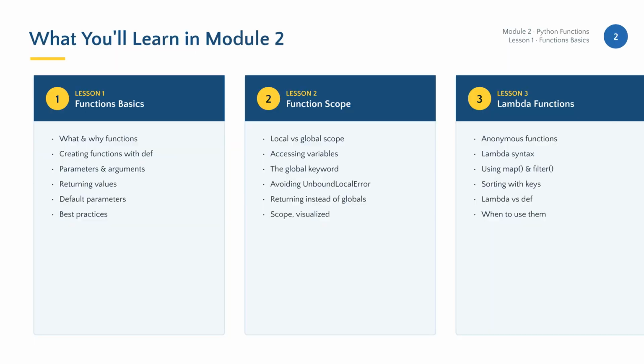Let's get started. Here is our roadmap for this module. We begin with function basics, covering creation, parameters, and return values. Next, we examine function scope, including local and global variables. Finally, we look at lambda functions, their syntax, and practical applications with map and filter functions.